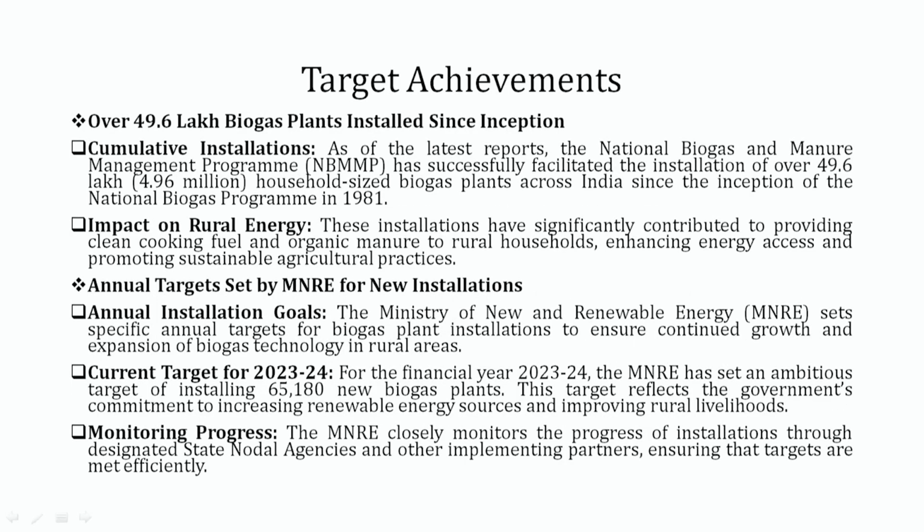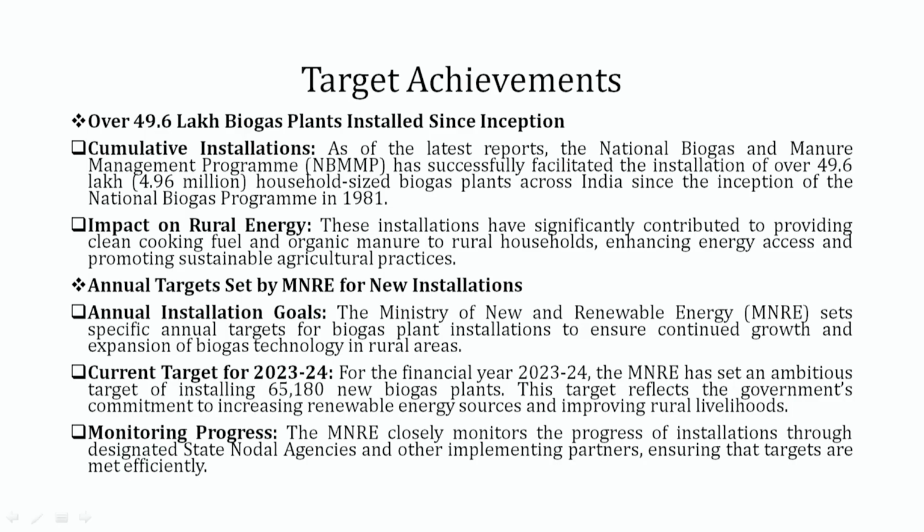So what are the different target achievements after these efforts from the government side and the ministry? Here we find that over 49.6 lakh biogas plants have been installed since the inception of this program. If we talk about the cumulative installation, as of the latest report, the National Biogas and Manure Management Program has successfully facilitated the installation of over 49.6 lakh, that is 4.96 million, household-sized biogas plants across India since the inception of the National Biogas Program in 1981.